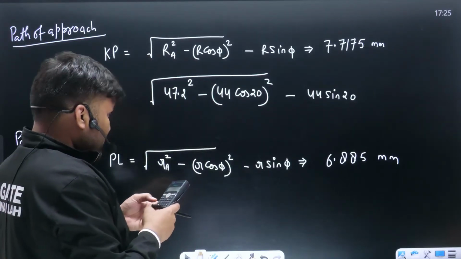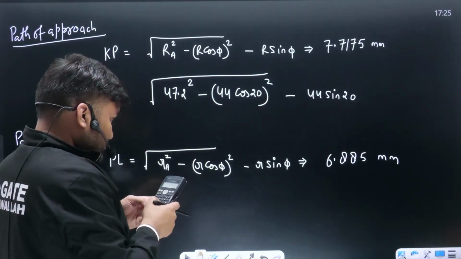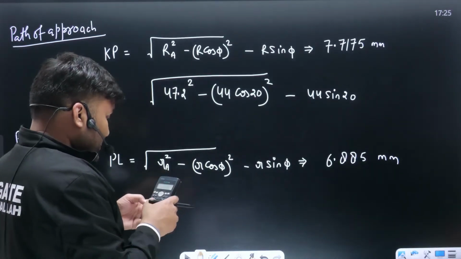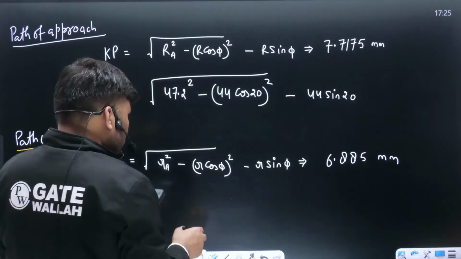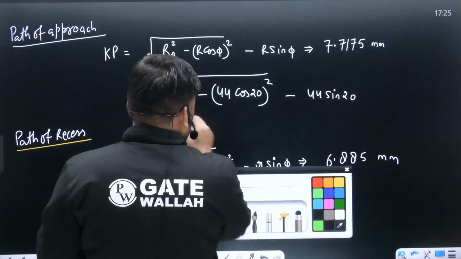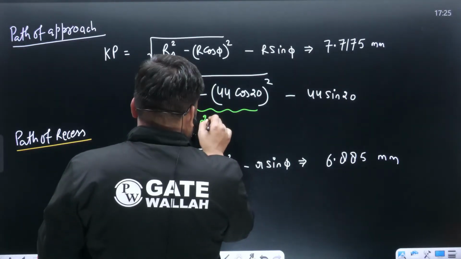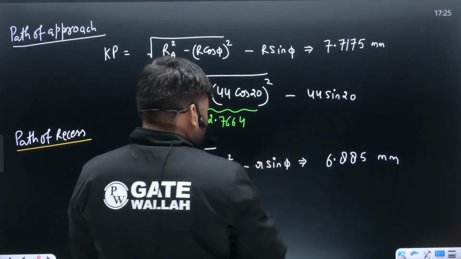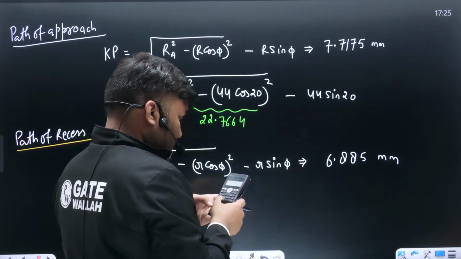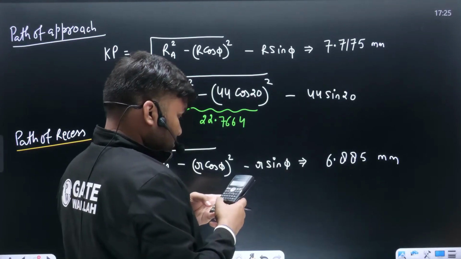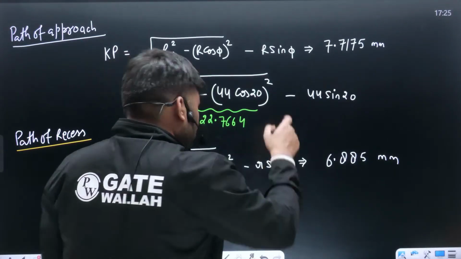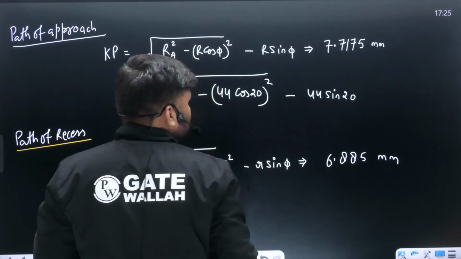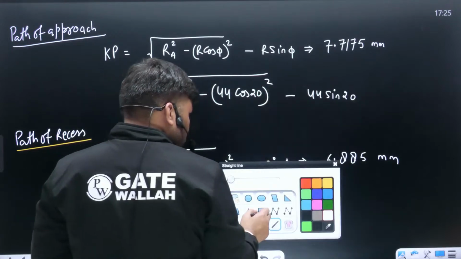47.2 square minus 44 cos 20 square. Whatever you have got, under root 22 point, this value is coming out to be 22.7664 minus 44 sin 20, 7.7175. ठीक है बेटा, correct. My mistake. ठीक है, this value is correct.